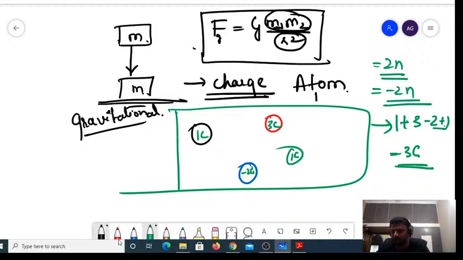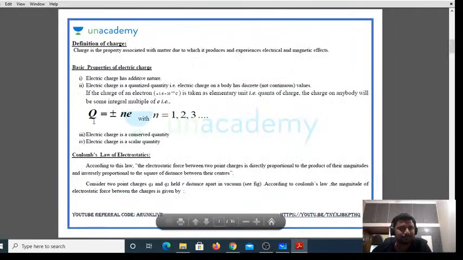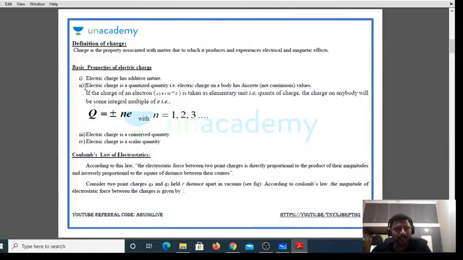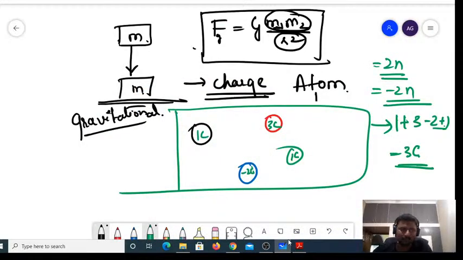Simple. Right? If it is plus, it is plus. If it is minus, it is minus. Fine? Now, let us move to the next one. Yes, the second one: charge is quantized in nature. Let us try to understand what we mean by this.